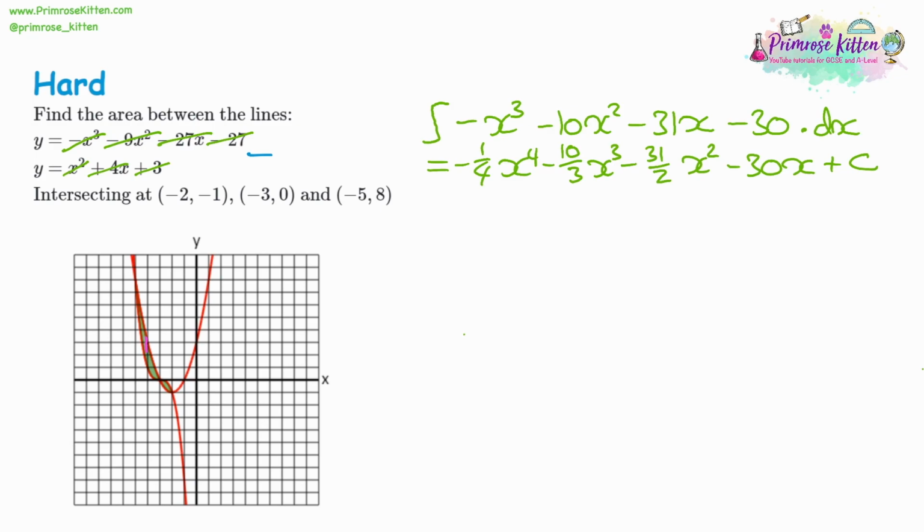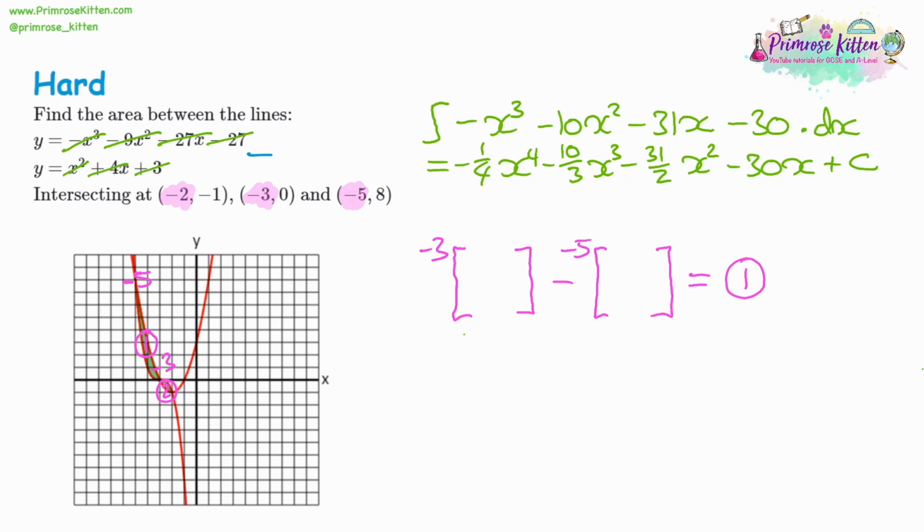Now we've got a slightly larger area and a very small area. And the intersections are at negative 2, negative 3, and negative 5. So area 1 is going to start at negative 5 and end at negative 3. So the largest one is negative 3. Substitute that first. Take away the smaller one, negative 5. And after all substitutions, you get the area of area 1.